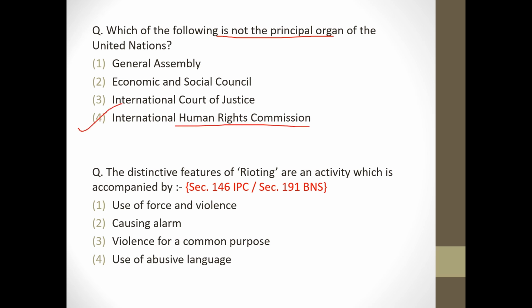Next, the distinctive feature of rioting is an activity which is accompanied by option 1, use of force and violence. Section for rioting in IPC is section 146 and section 191 in BNS, Bharatiya Nyaya Sanhita.